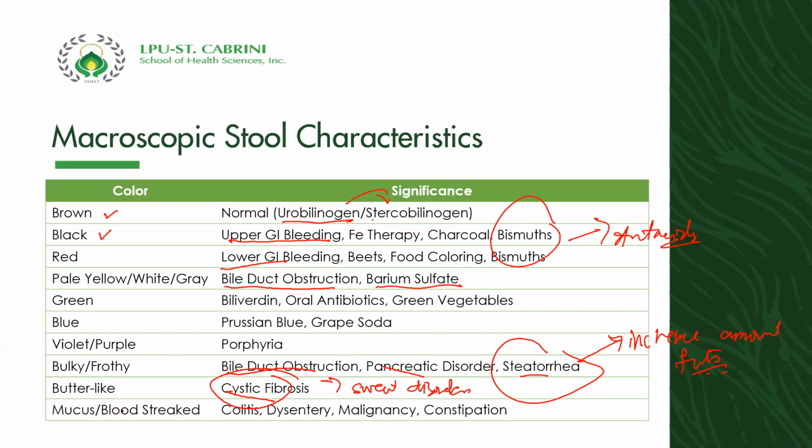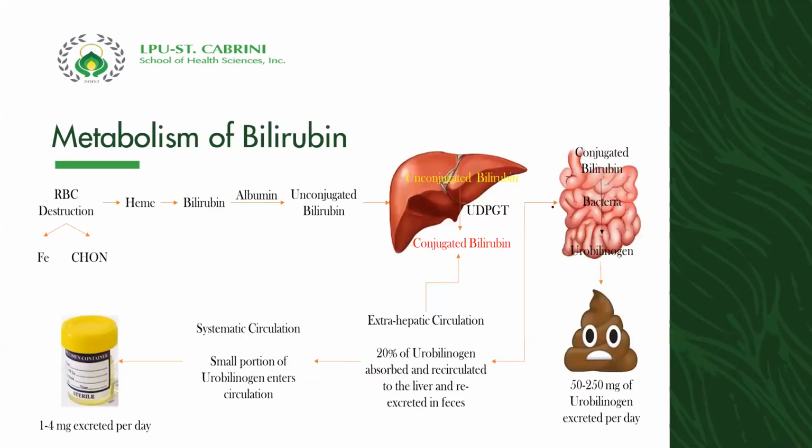Mucus, blood streak, colitis, dysentery, malignancy, and constipation. So why does constipation also cause blood streaks? When there are wounds, because the stool is constipated and hard, there are splashes in the anal area. Now, like what I've said, I'm going to show and discuss the metabolism of bilirubin.